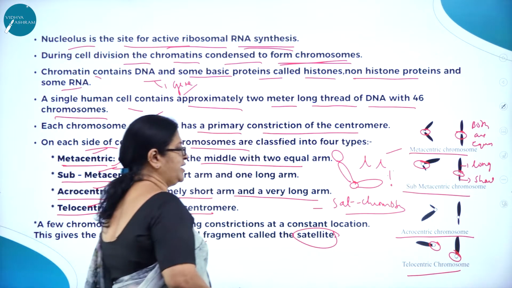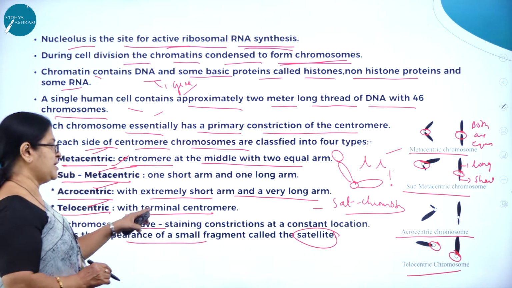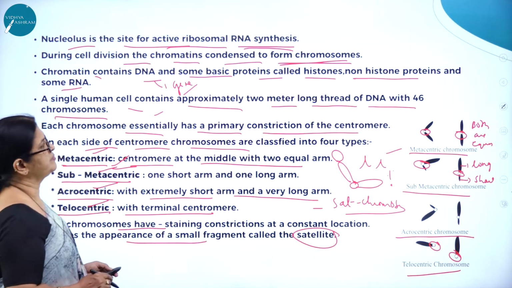It looks like an inverted I, so much so that the centromere is located at the terminal part of the chromosome.